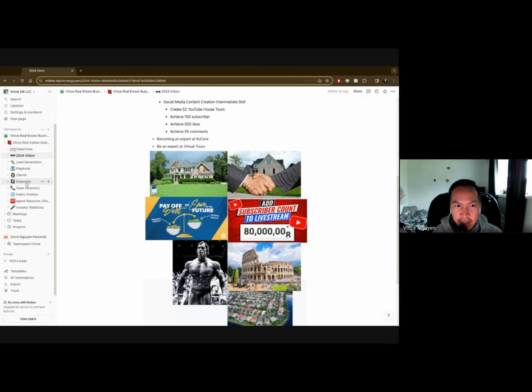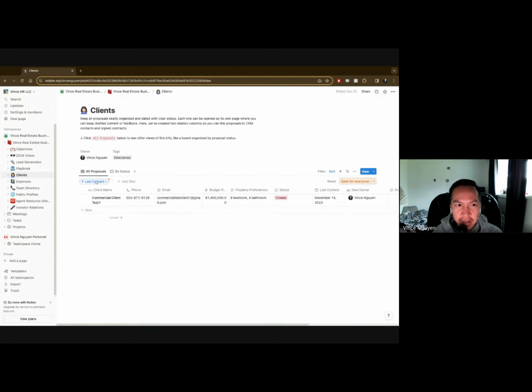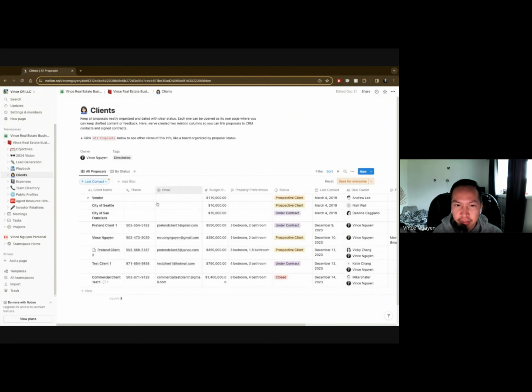I did add a portion for clients in here. These are just a bunch of fake clients, but we're going to move them through the process on this doc. So once they sign up to be a client of ours, either a seller or a buyer, we will put them on this list and we will track where they're at. So are they in prospecting? Are they under contract? Are they closed? We'll track them on here.